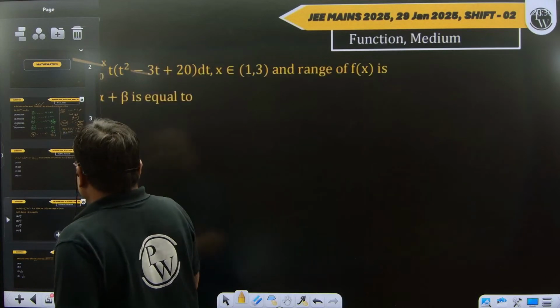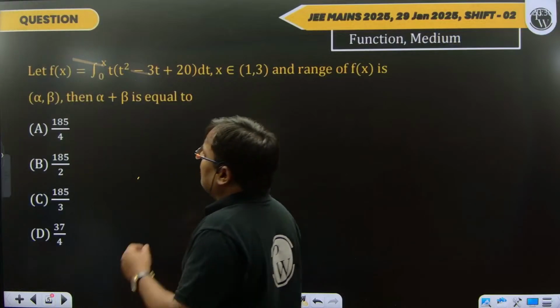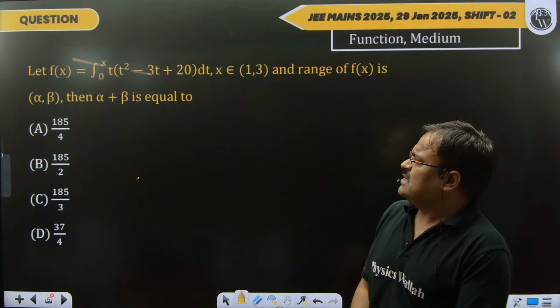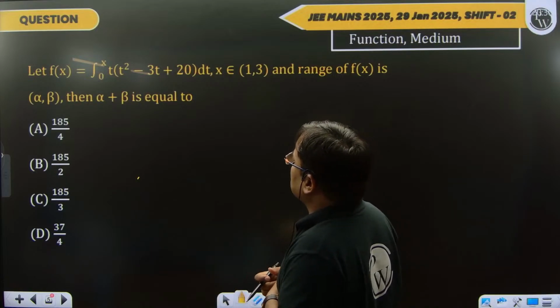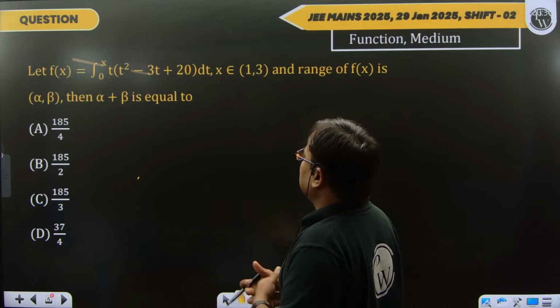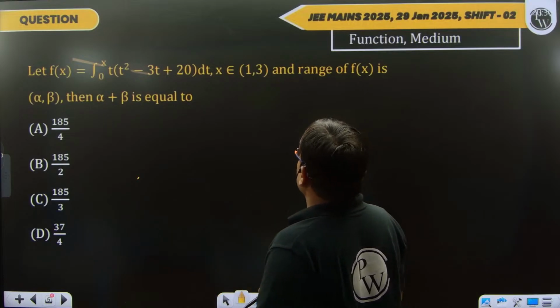The second question is this: our function is f of x, and that is the integral from 0 to x of t into t squared minus 3t plus 20 dt, where x belongs to 1 comma 3.